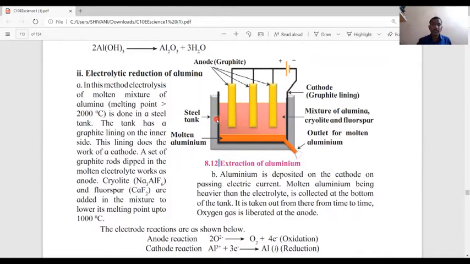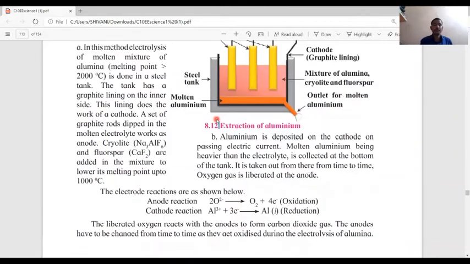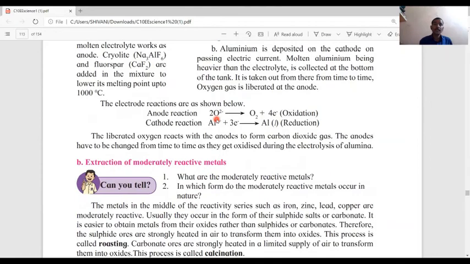Now the cathode reaction is such that aluminum ions gain electrons to get aluminum. That reaction is also known as reduction reaction. The liberated oxygen reacts with the anodes to form carbon dioxide gas. The anodes have to be changed from time to time as they get oxidized during the electrolysis of alumina.